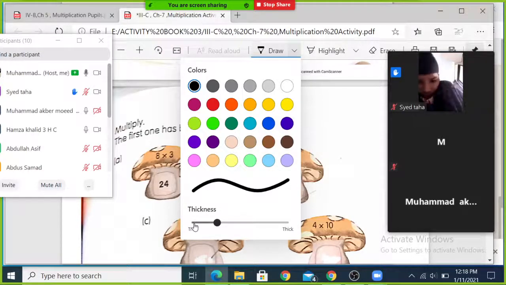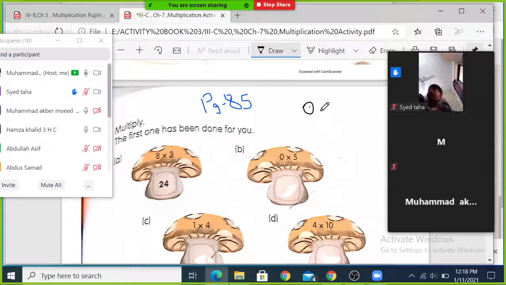For example, 0 multiplied by 25. So the answer will be 0.